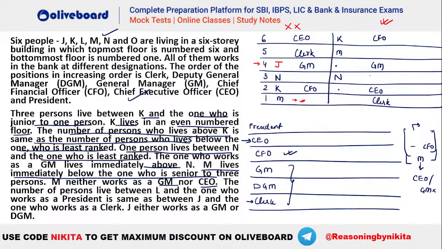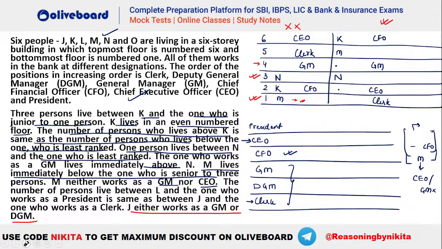Now look here, J has to be either the GM or the DGM. Let me explain once, L and president. What was given here: J has to be either the GM or the DGM, right? Now DGM is not a possibility because DGM can either be N or M, right? J cannot be the DGM. J DGM is not a possibility in the first case. Why? Because none of them is completely vacant. J DGM cannot be possible here. So either N will be the DGM or M will be the DGM. That means you can understand that J has to be this person who is the GM.